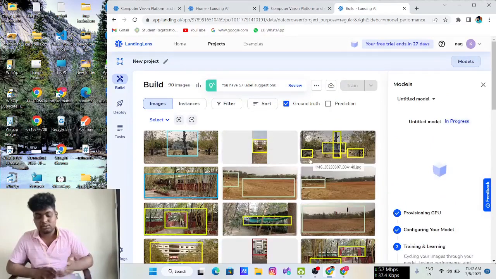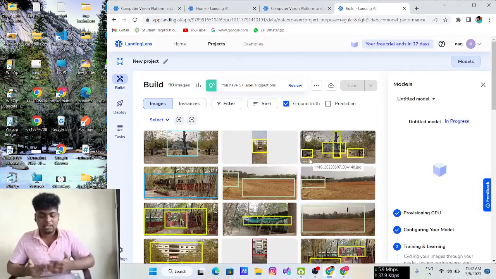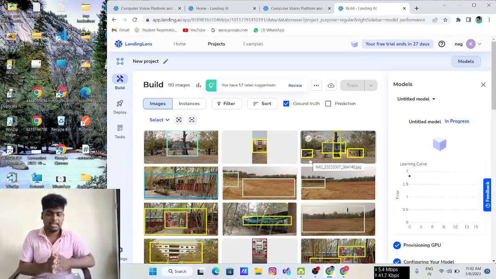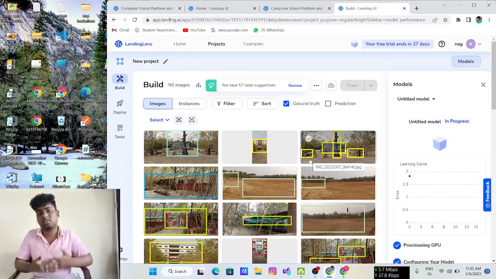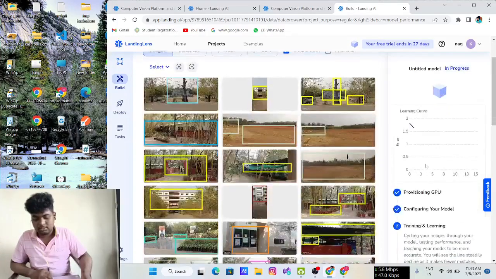You are dealing with a huge amount of pictures, and in each picture you have a lot of objects. Maybe the model sometimes cannot give good performance, but it at least gives the information, right? For classification you are using support vector machines and decision trees, right? But here in Landing Lens you have pre-built options.